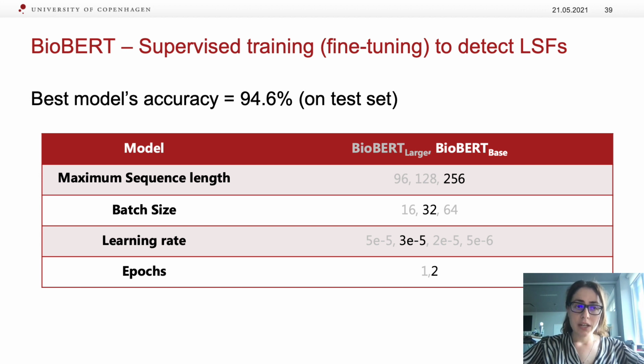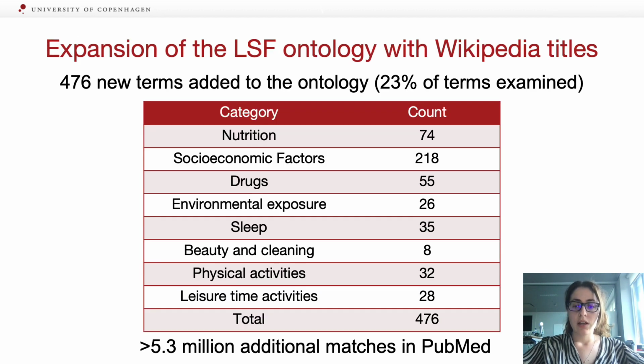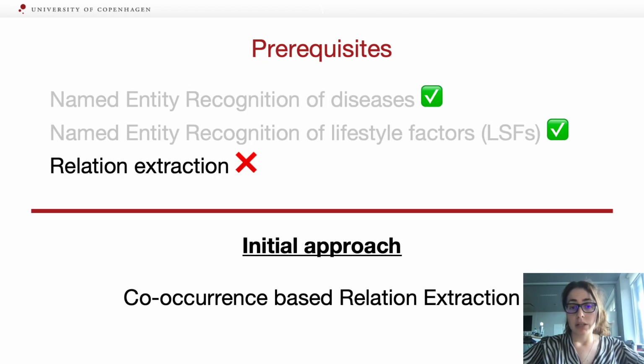So after training the model, we received a very good accuracy for the best model, around 95%. And then we used this model to predict new terms, and after doing some aggregation of the scorings and looking at top level terms, we identified almost 500 new terms for the ontology, which gave more than 5 million matches in PubMed. But I mentioned before that we want to do relation extraction.